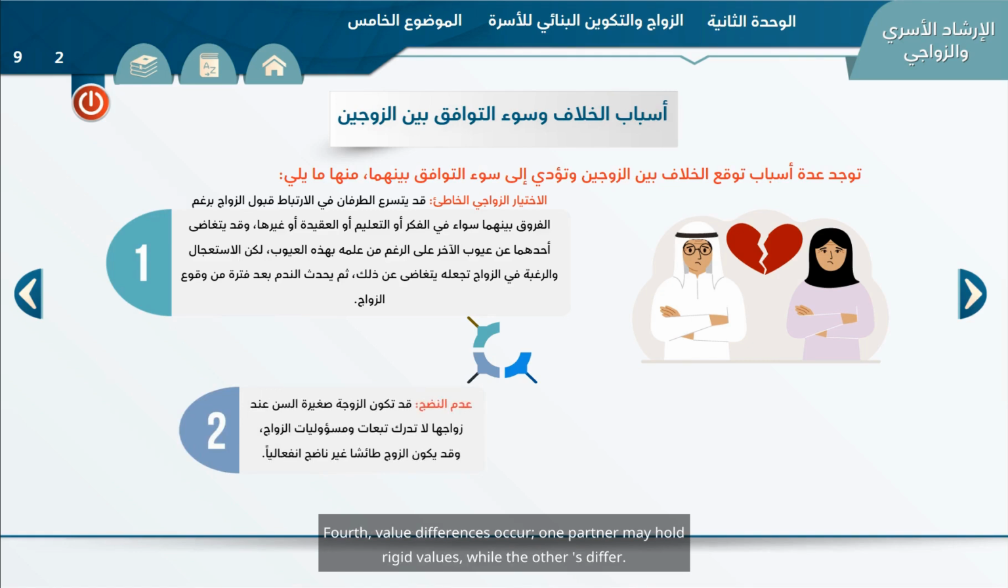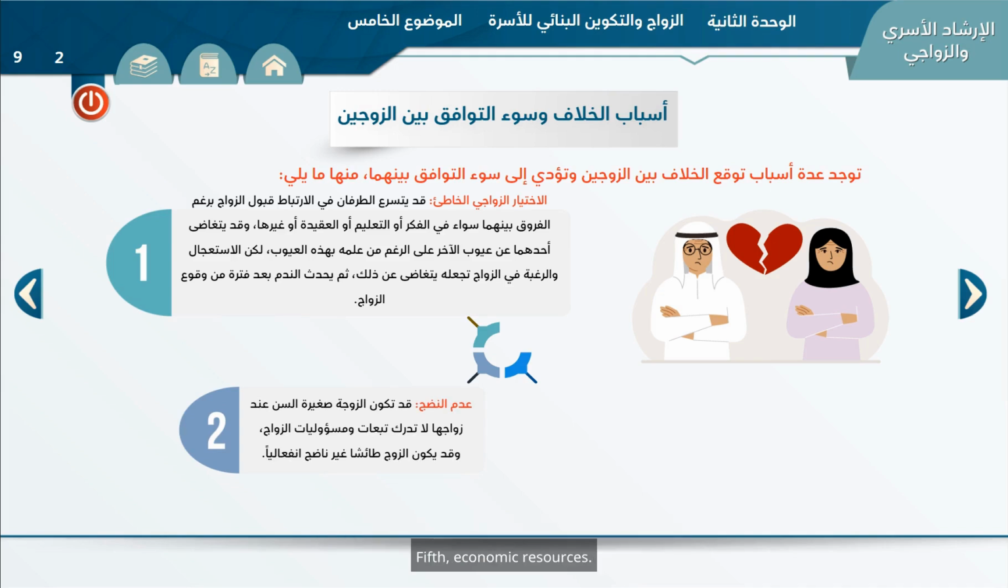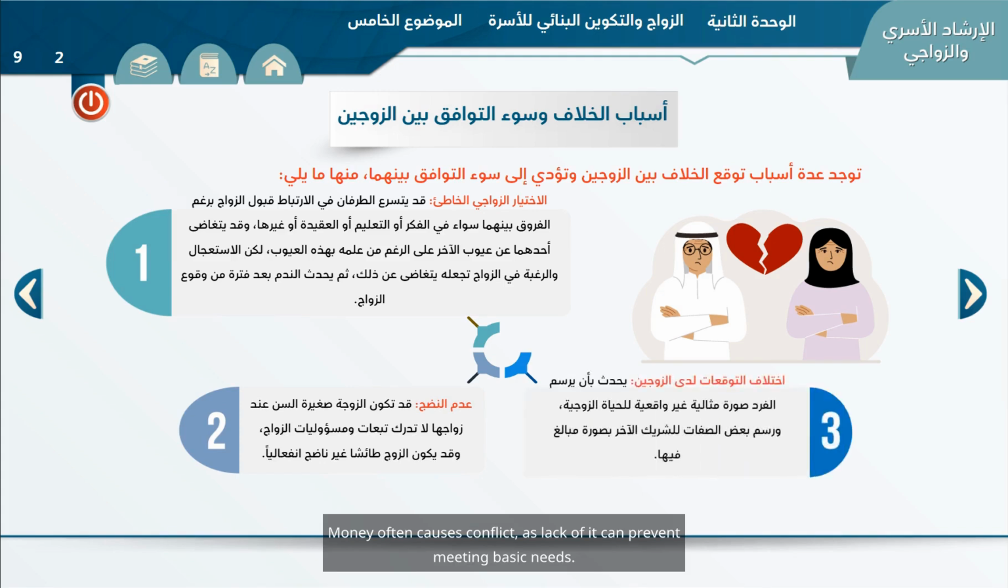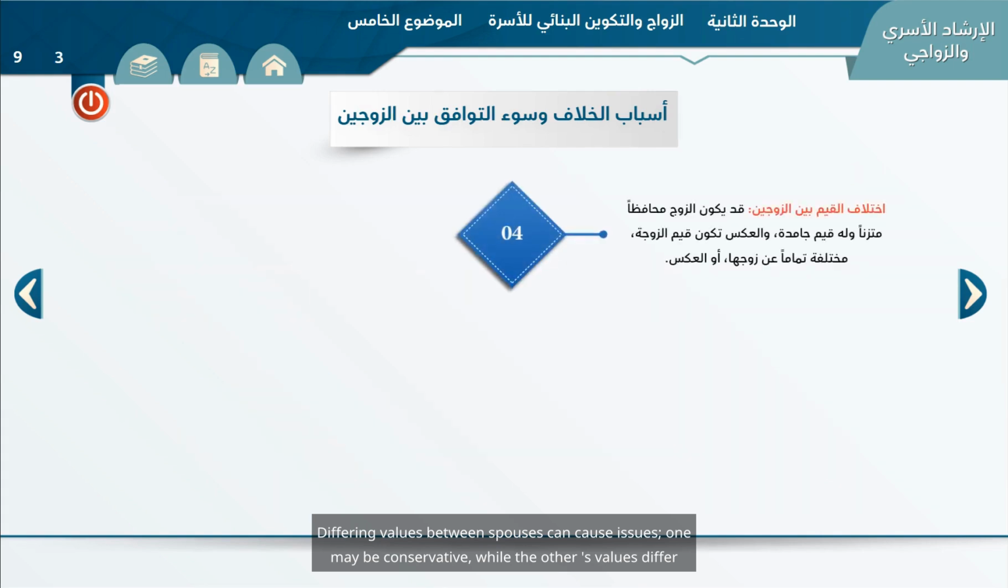Fourth, value differences occur. One partner may hold rigid values, while the other's values differ. Differing values between spouses can cause issues. Fifth, economic resources. Money often causes conflict, as lack of it can prevent meeting basic needs, leading to disputes.